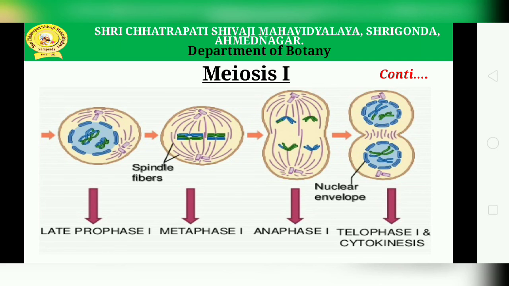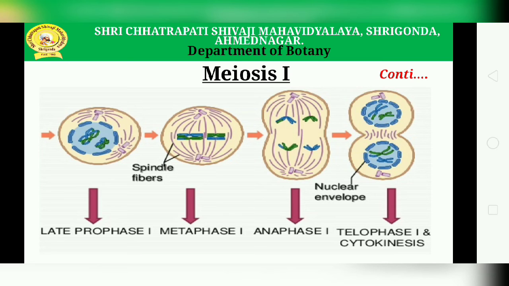Now next is metaphase 1. The chromosomes are arranged at the equatorial plate of the cell. Spindles are formed which are attached to the centromeres of the two homologous chromosomes. The centromeres of each bivalent lie on opposite sides of the equatorial plate. The two centromeres of the bivalent are being pulled towards opposite poles. In the picture you can see metaphase 1.